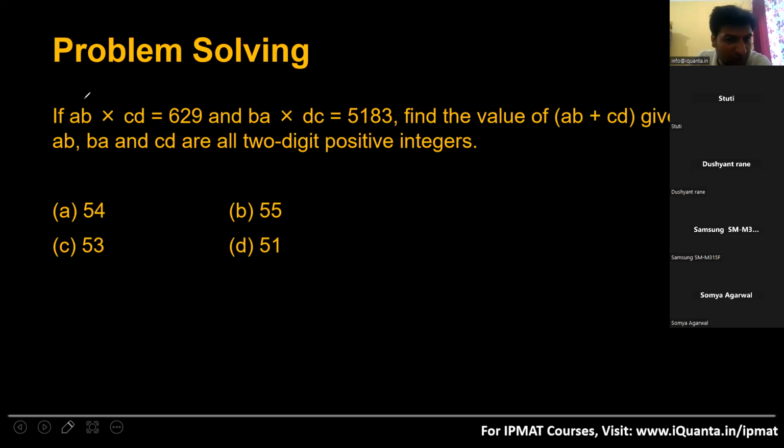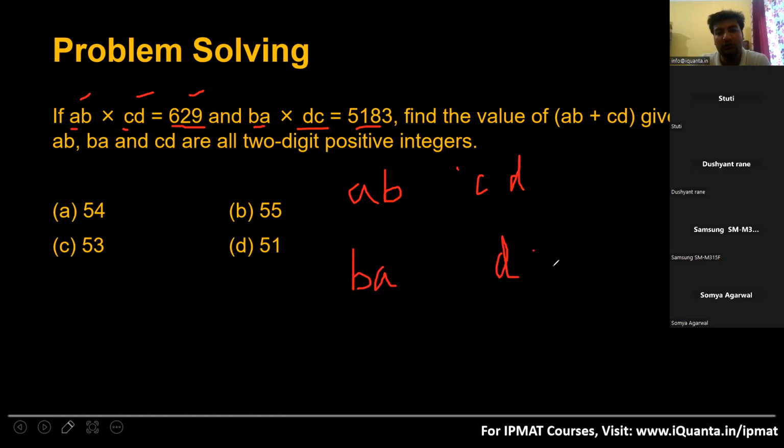So yes, we knew that AB is odd, CD is odd, 629 is odd, because when we multiply odd and odd, we get an odd product. Similarly, BA will be odd, DC will be odd, and the product 5183 is also odd. So what can I say about the properties of these numbers A, B, C, D? If AB, CD, BA, DC are odd numbers, I can clearly say that B will be odd.